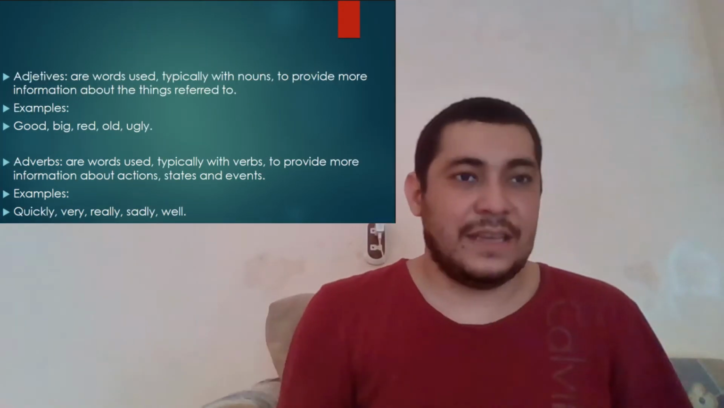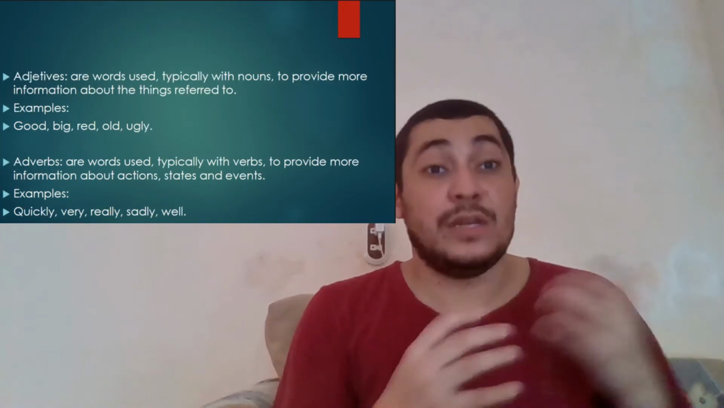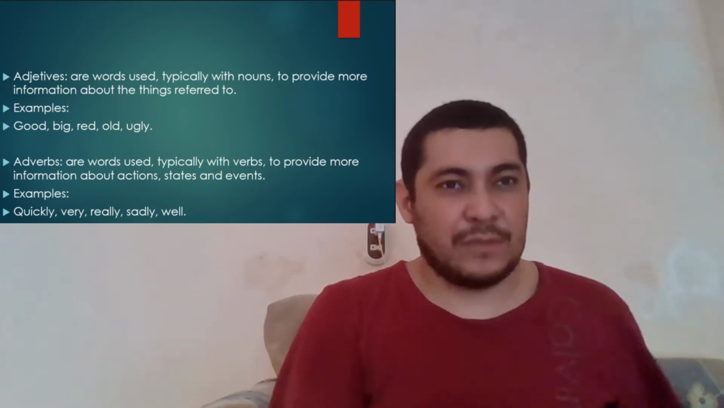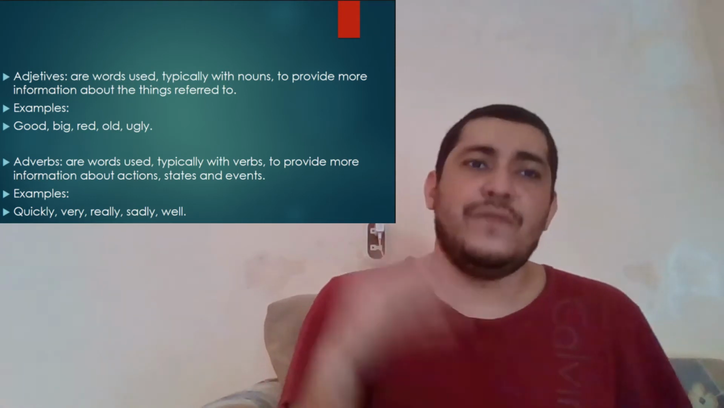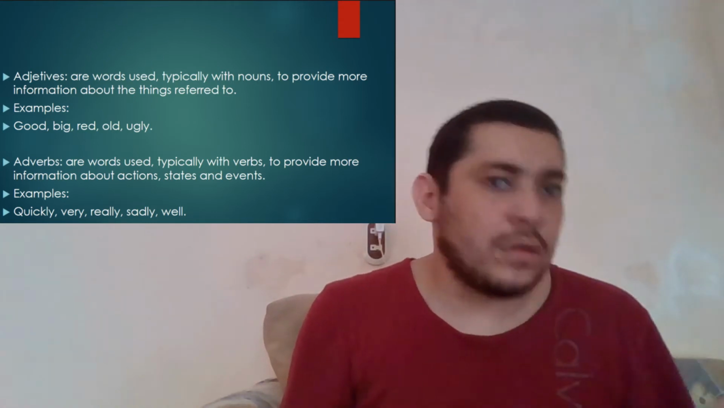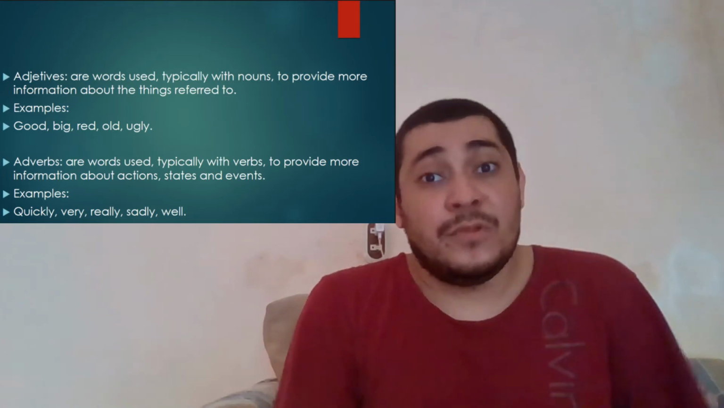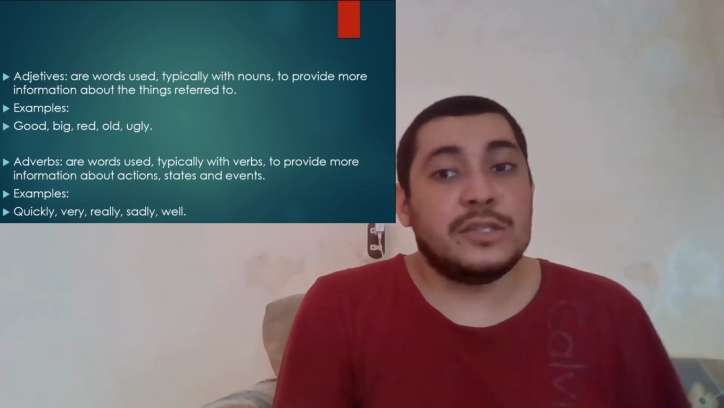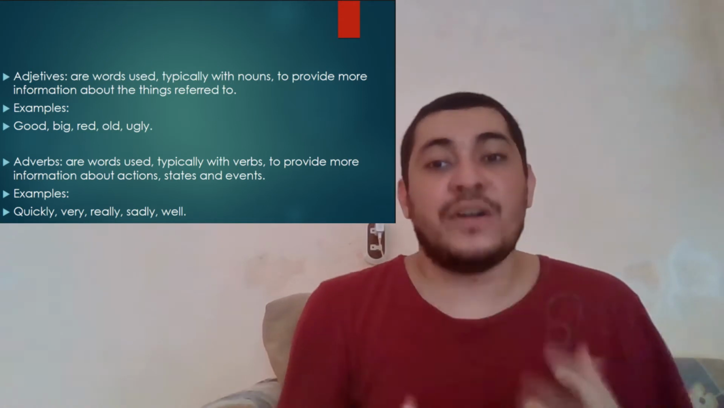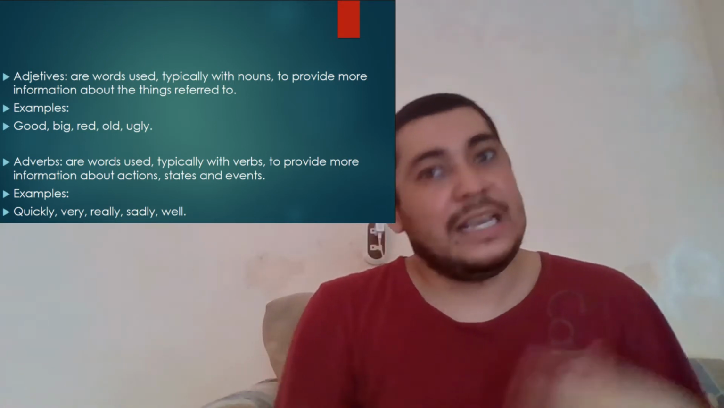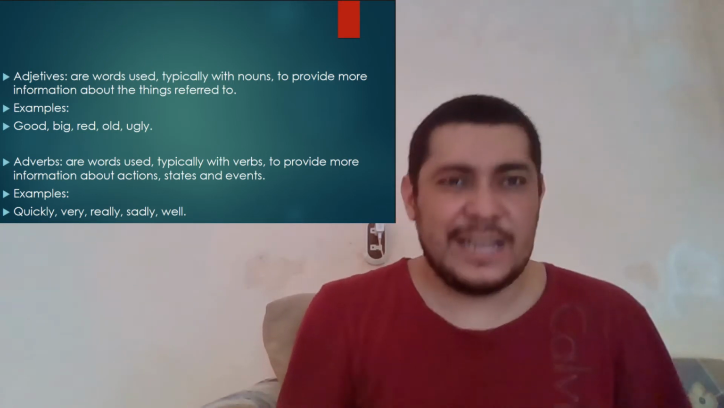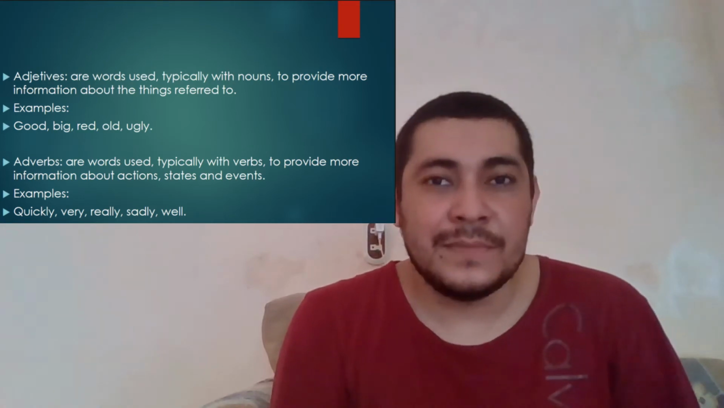Now we have adjectives. These words are commonly used with nouns to provide more information about those nouns. For example, we have good, small, big, short, red, blue, old, ugly. Now we have adverbs. These words are typically used with verbs to provide more information about the action, state, or event. For example, quickly, very, really, sadly, well, and so on.